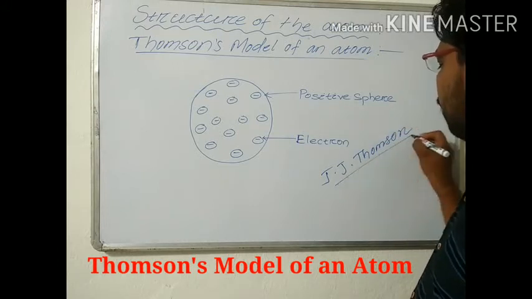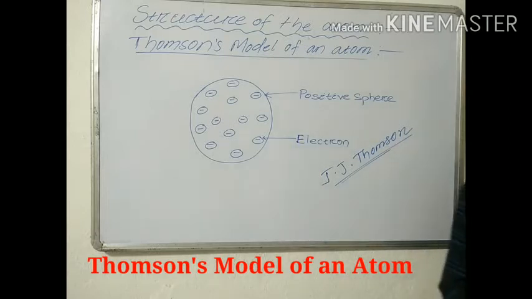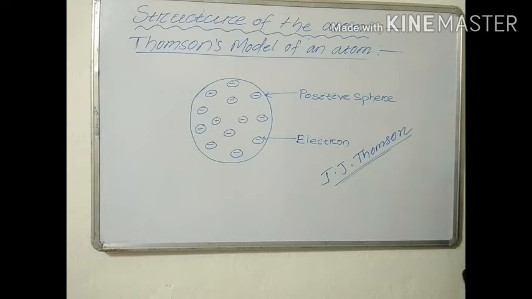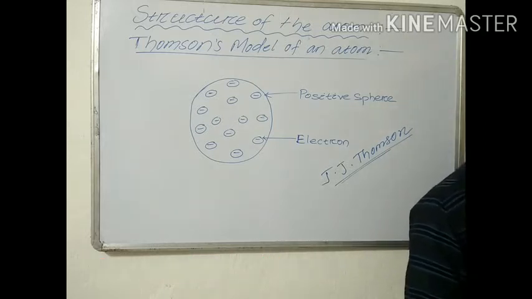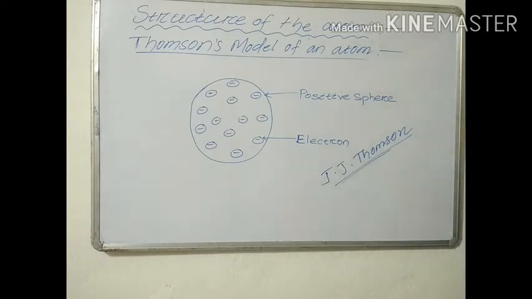J.J. Thomson, a British physicist, gave a model. This is known as the Thomson model. Thomson was born in Cheltenham, near Manchester, on 18 December 1856.